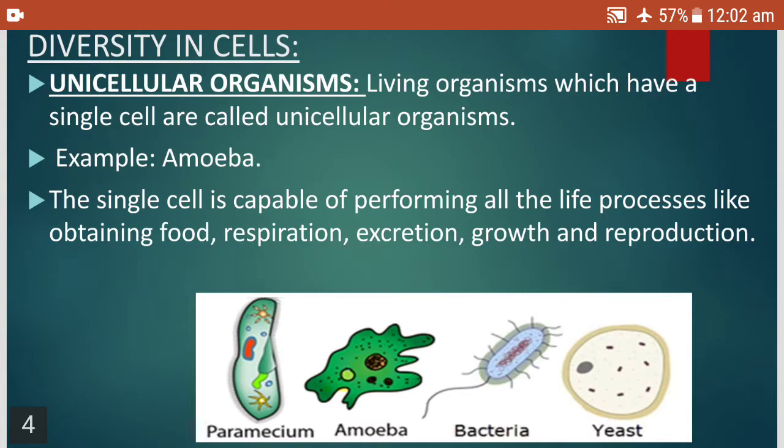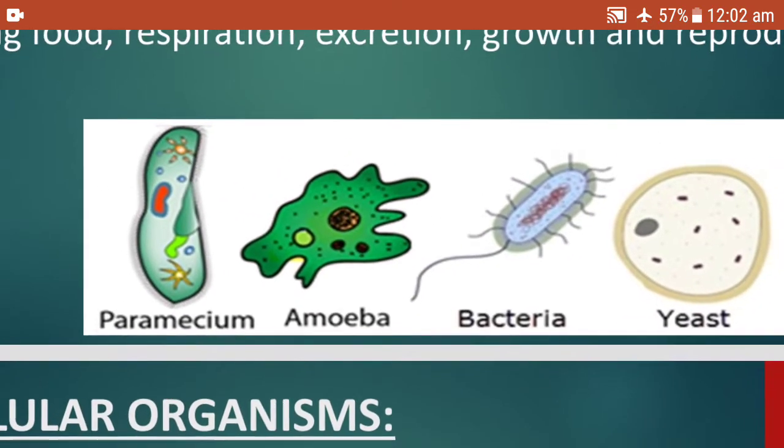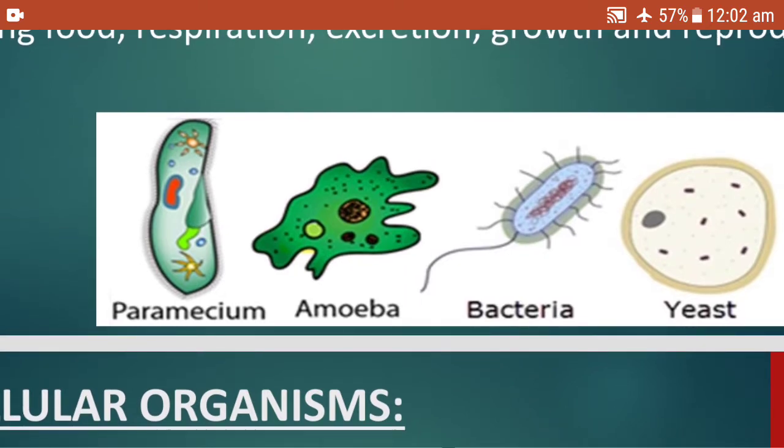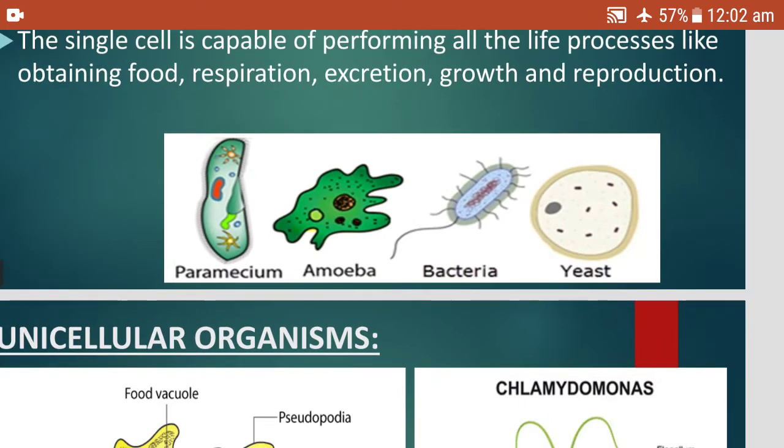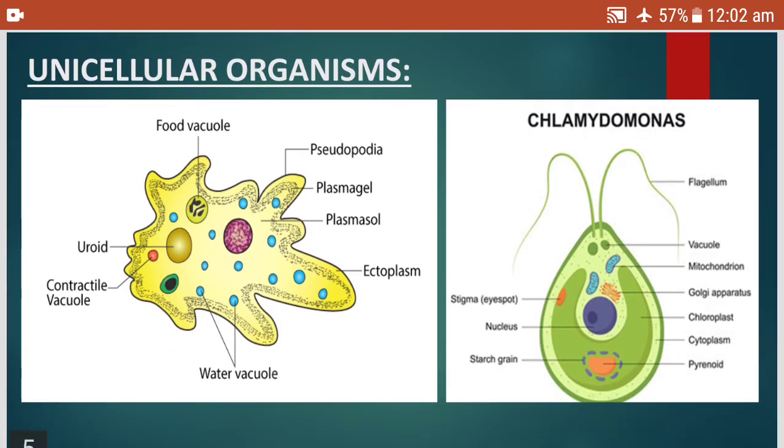Now, examples of unicellular organisms are paramecium, amoeba, bacteria, and yeast. Their body is just made up of one cell. That is why they are called single cell organisms.